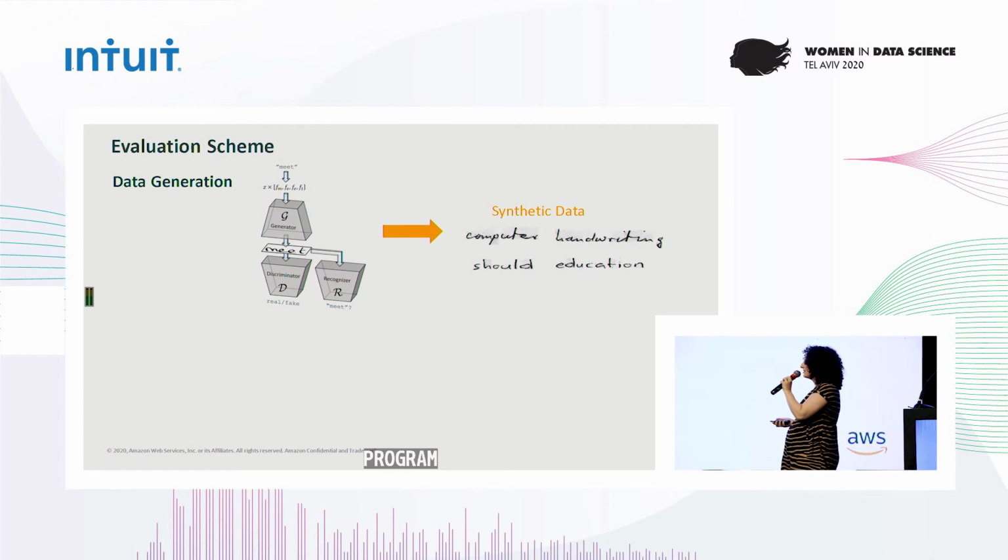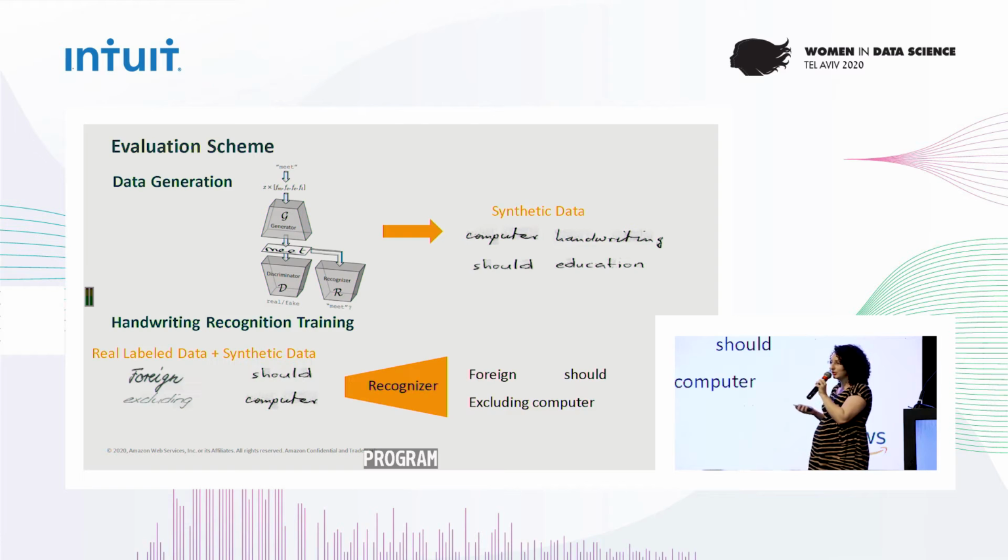To use this, we use the generator to generate new synthetic images, and then we augment the data that we have labeled, the IAM, with the synthetic data that we generated to train a new recognizer architecture. And these are the results.